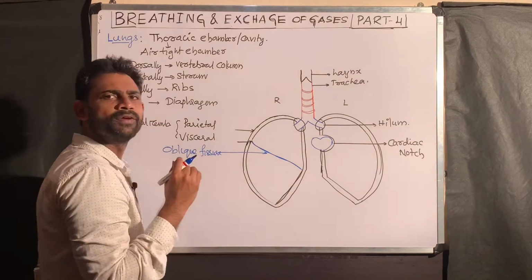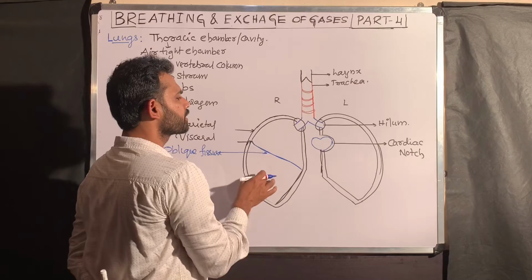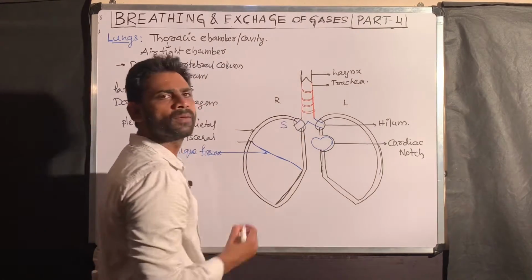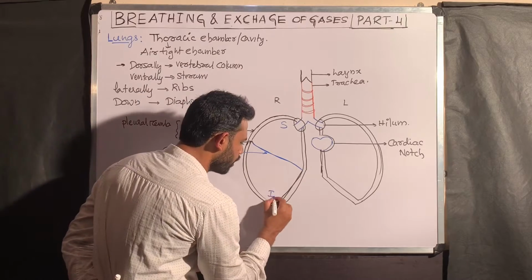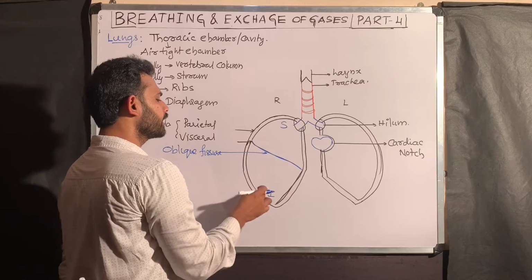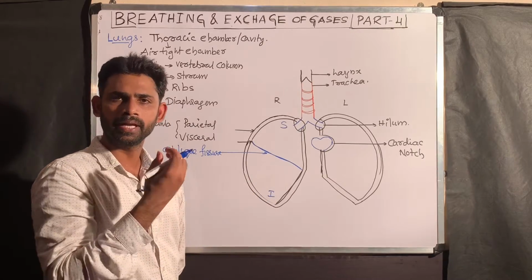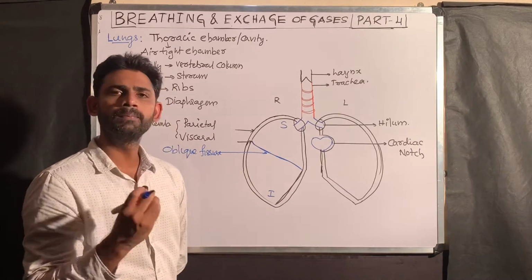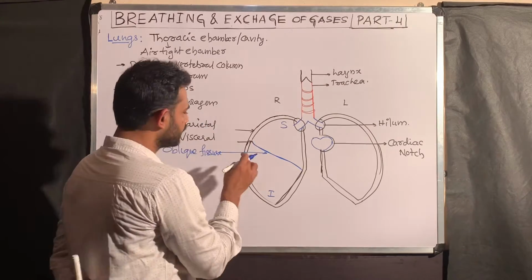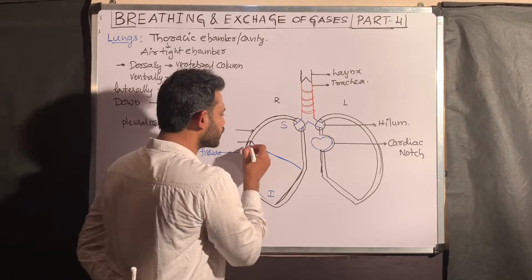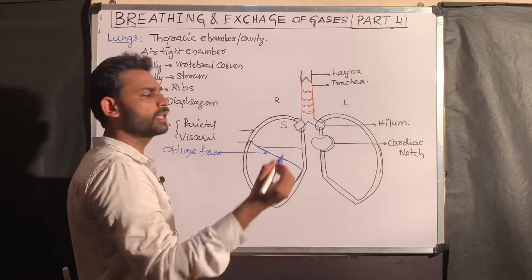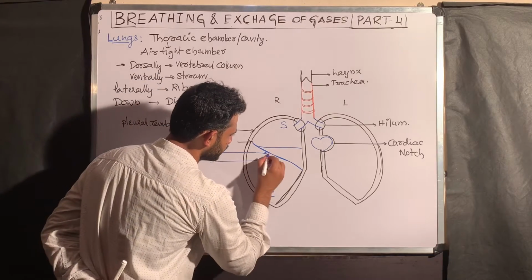This oblique fissure separates the right lung into two lobes. One is the superior lobe. The next one, down, is called the inferior lobe. The superior and inferior lobes are separated due to the presence of the oblique fissure. In the superior lobe, along with the oblique fissure, there is also a horizontal fissure like this. This one, what you are seeing, is the horizontal fissure.